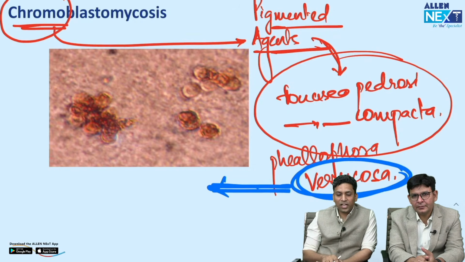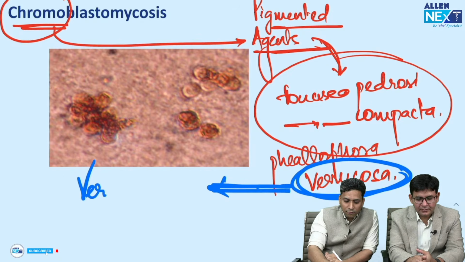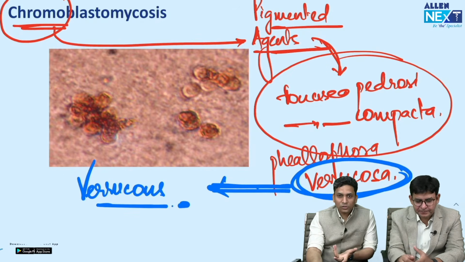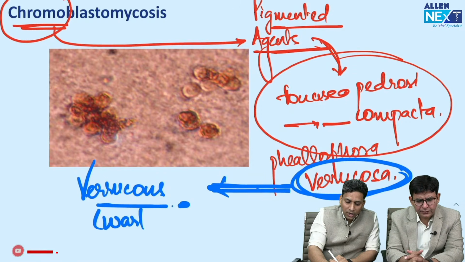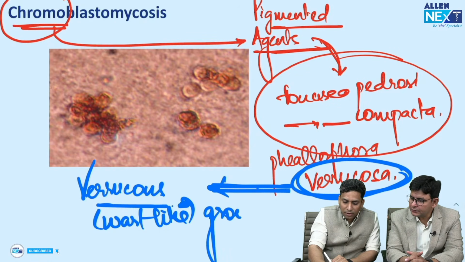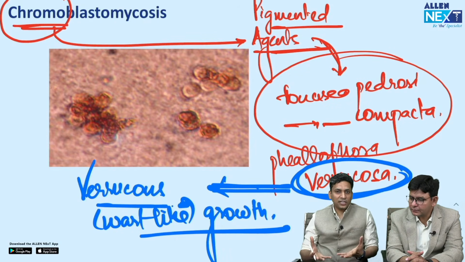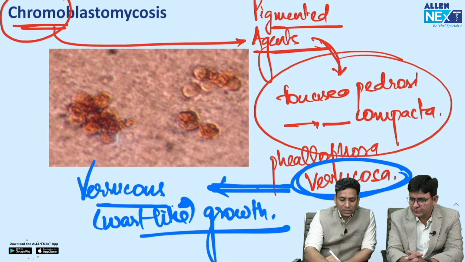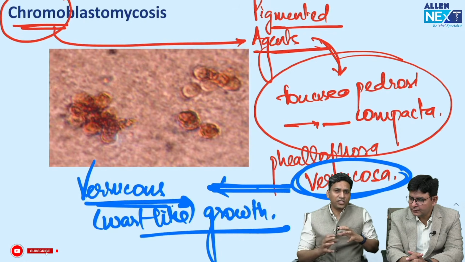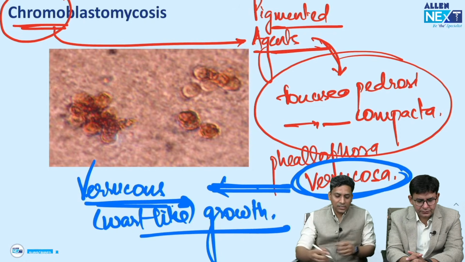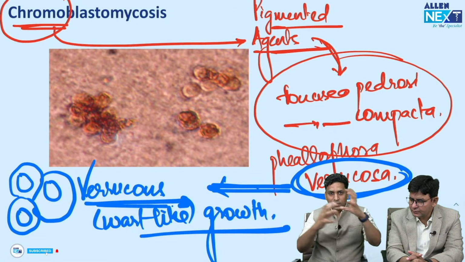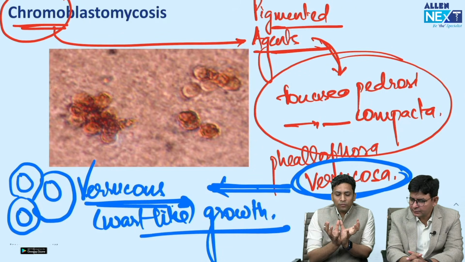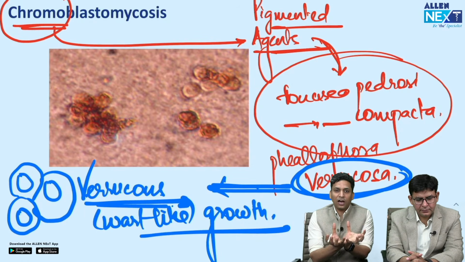You can remember it by its name: verrucosa comes from verrucous. Verrucous means wart-like, anything having a very rough surface. So wart-like growths start developing, generally over exposed areas like foot, hand, leg. You will find these verrucous, very rough growths, and they keep on increasing in size. Let us consider one growth here, another here, then another here, and they keep increasing in size. Gradually, when all these growths enlarge together, it looks as if there is a cauliflower present over the leg.